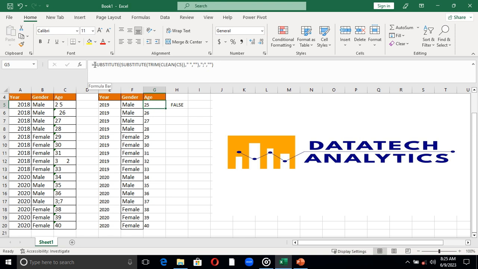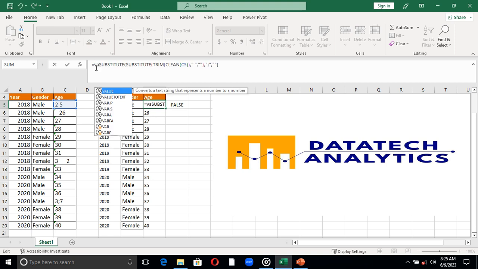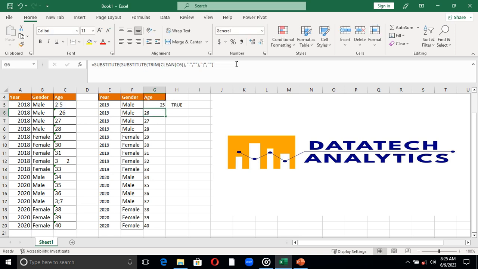By implication, I have to convert it to a number. There's another function, we call it VALUE. I will now change this from text to value. I will introduce another function here, and I have to close it like this, and I press enter. As you can see, this number moved to the right. Whenever you see a number on the right, it means that it is a number. If it is on the left, then Excel will perceive it as a string. Now let me autofill it down.